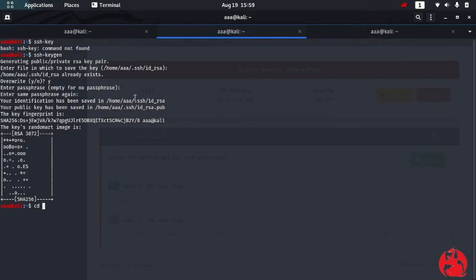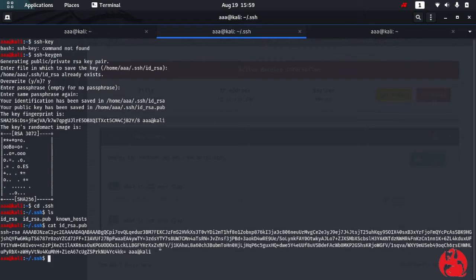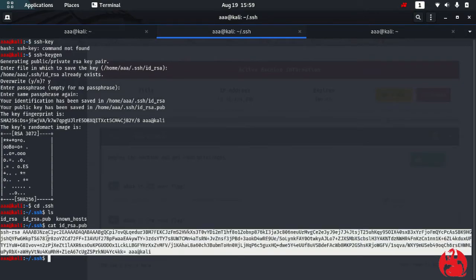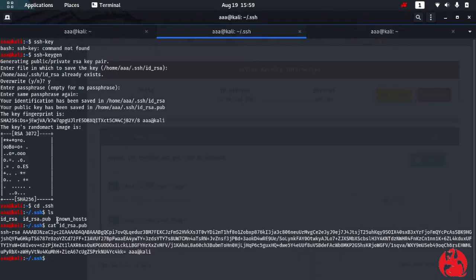So where is it? Is it in cd .ssh, ls. Okay, so let's see this thing, id_rsa.pub. See, this is the public key and I also have a private key.